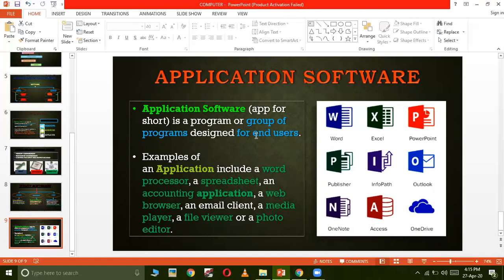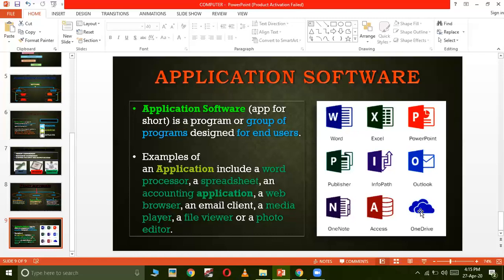So application software is created for the users, so that the user can work on it. You can see here some of the examples of application software: MS Word, MS Excel, MS PowerPoint, MS Publisher, MS InfoPath, MS Outlook, MS OneNote, MS Access, OneDrive.